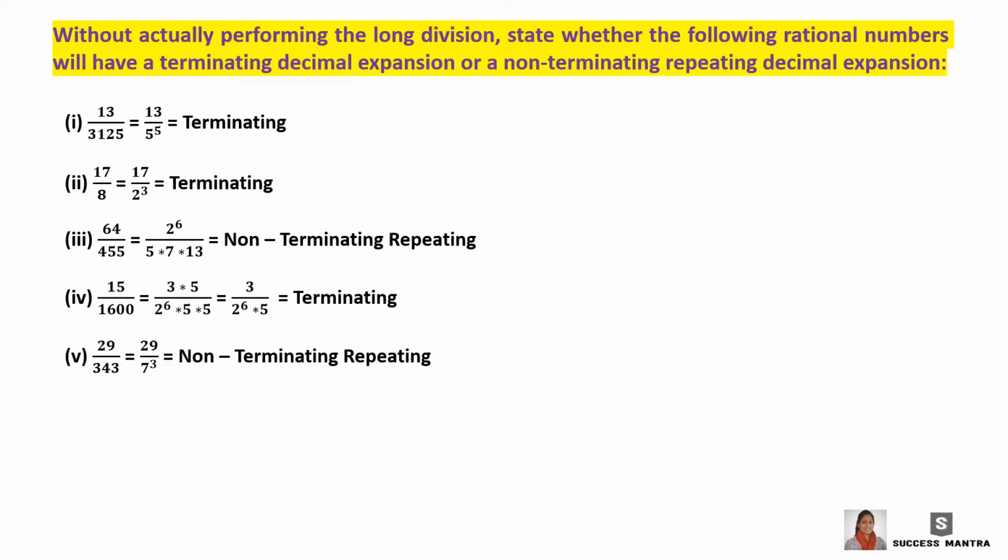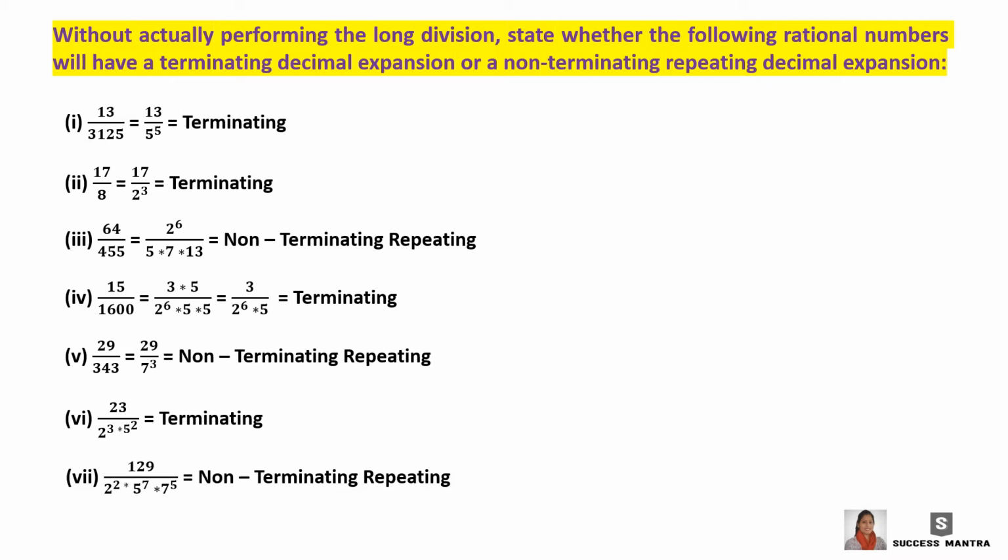Fifth question is 29 divided by 343. Denominator is 7 raised to 3, which is not of the right form. So it is non-terminating, repeating. Then 23 divided by 2 cube into 5 square. So it is terminating. Then 129 divided by 2 square into 5 raised to 7 into 7 raised to 5. It is non-terminating because 7 appears in the denominator.